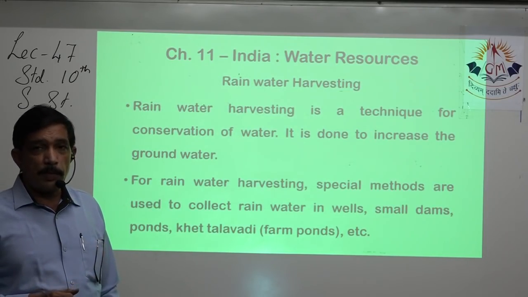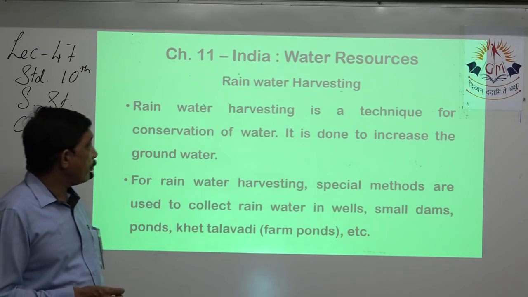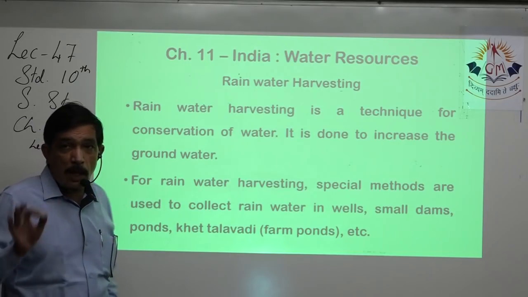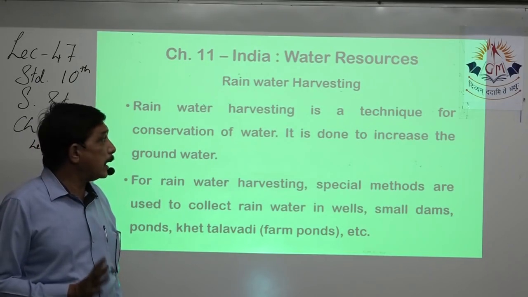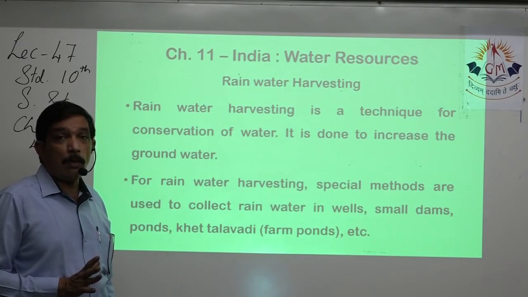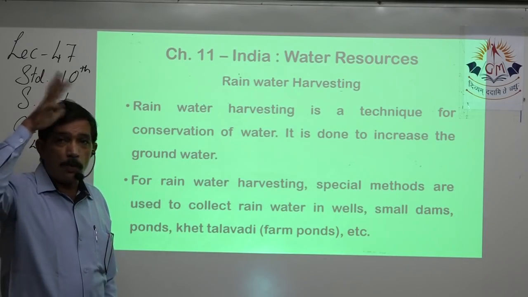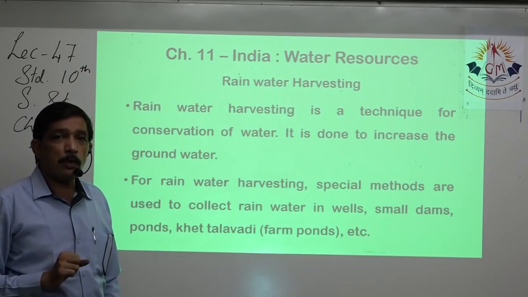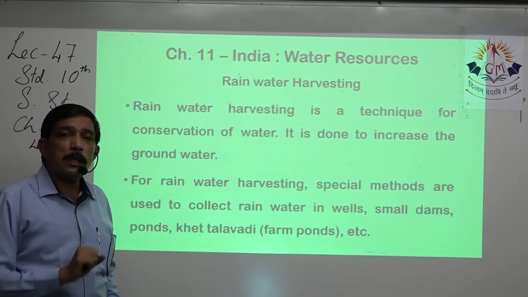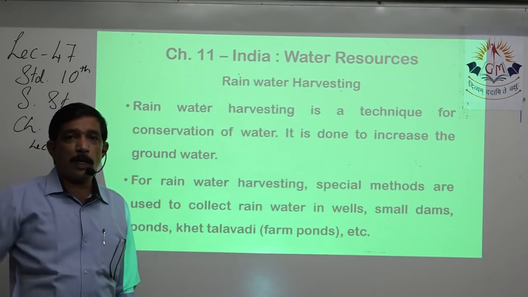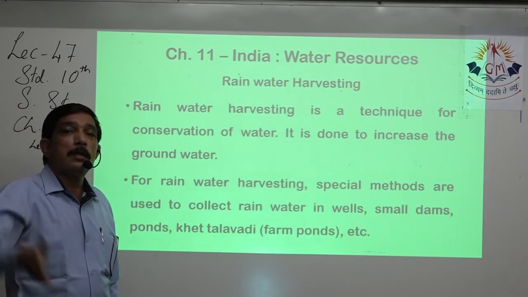Next comes the topic, rain harvesting. Rain harvesting is a technique. This is the definition. What is rain harvesting? It's a technique for conservation of water. Now rain falls on our houses also. Water collects on the terrace, we take out a pipe from there and allow it to fall out of our house, usually in the neighbor's house.